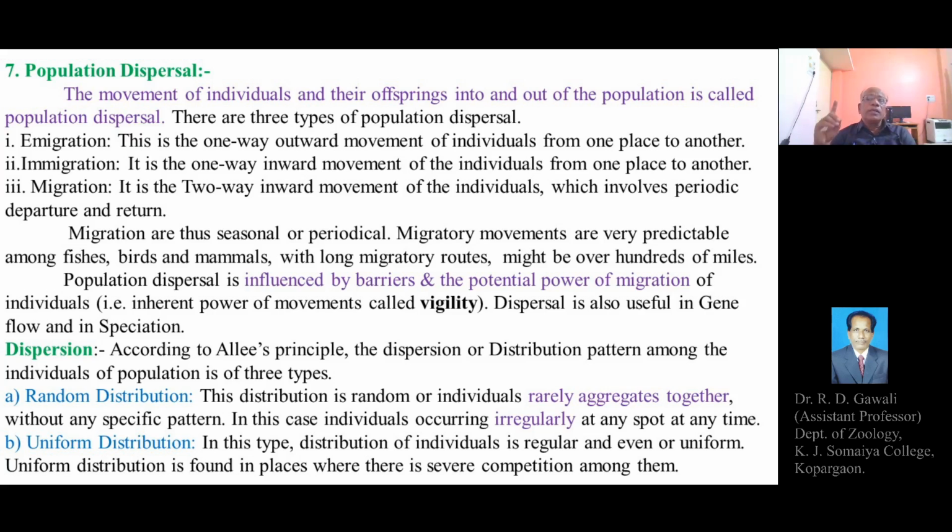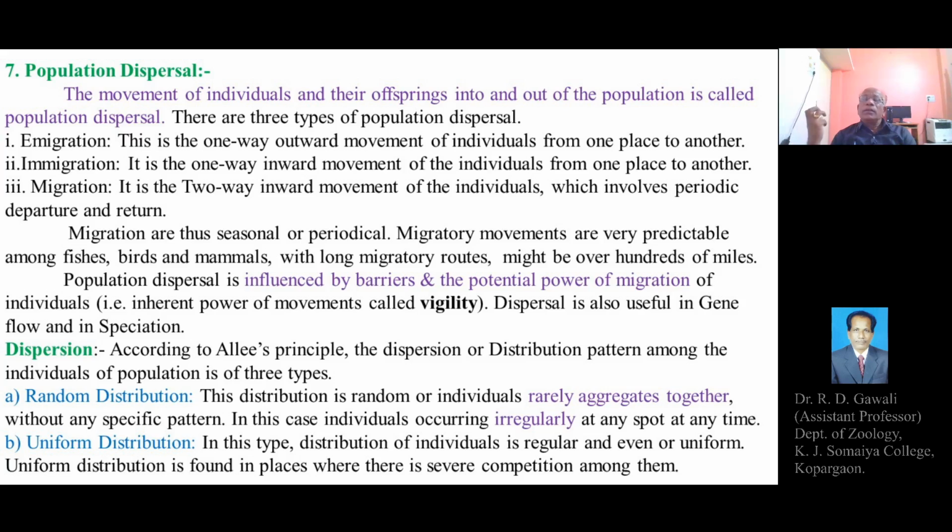So population dispersal is influenced by the barriers and the potential power of migration of the individuals. Each individual of a population should have the potential power, a large quantity of energy, for the movements.